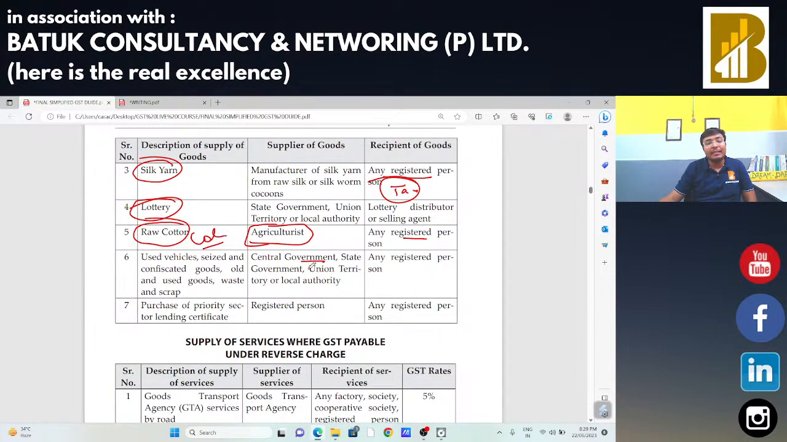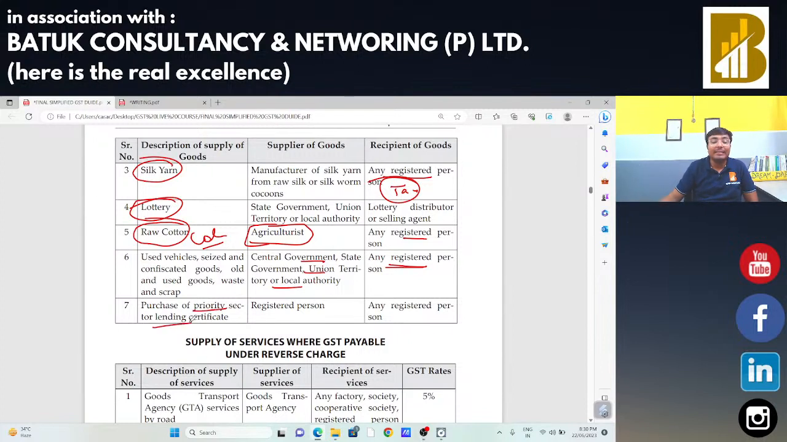If the central government, state government or union territory makes the supply of any used vehicles or seized vehicles, हम लोग देखते हैं पुलिस स्टेशन में कई सारे व्हीकल्स पड़े होते हैं, एक स्टिपुलेटेड टाइम तक वो उसको रखते हैं, then after they sell the same. And if these types of vehicles are sold by the central government, state government or union territory, in that case if some registered person buys the same, GST should be payable by that registered person. The supplier is not going to make the payment of taxes.